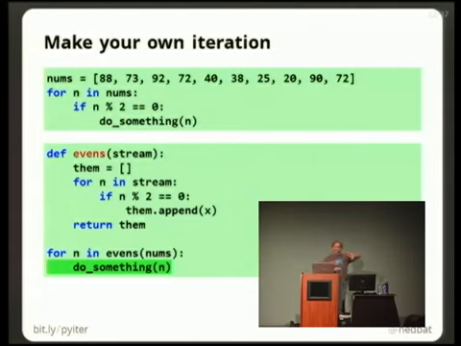So we've successfully separated them, right? The evens function encapsulates which are the things we want to do things to, and then the loop actually has the something we want to do. So we've separated them. This is abstracting our iteration, right? We've written a function that takes a stream and makes a new stream, which is just what we want.